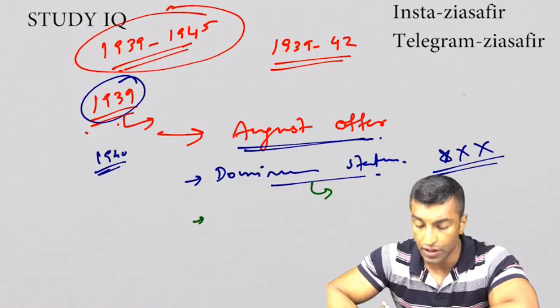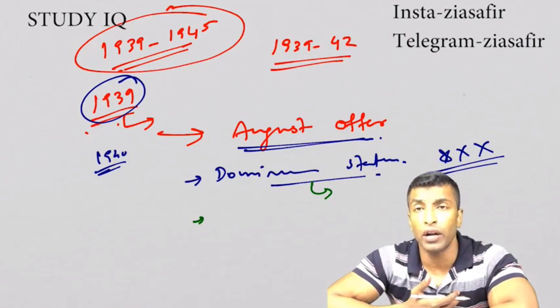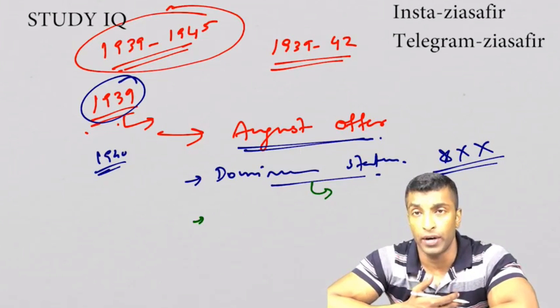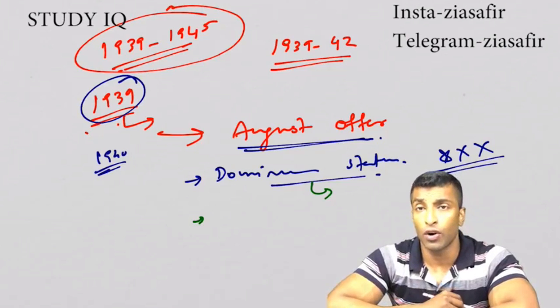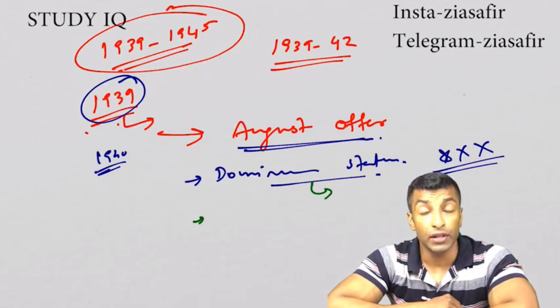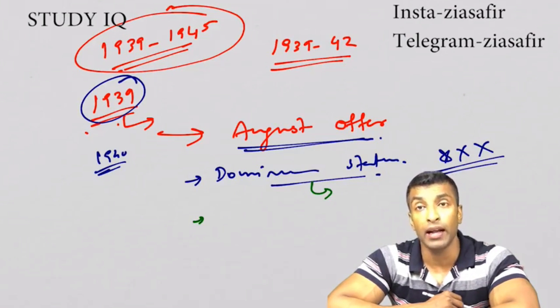And the second provision was that any new constitution will be formed only with the consent of minorities. That provision was basically to turn the Muslim League against the Congress, the reasons and the logic I've told you. Third, there will be a constituent assembly which is going to be set up once the war gets over, and which will comprise mainly of Indians.